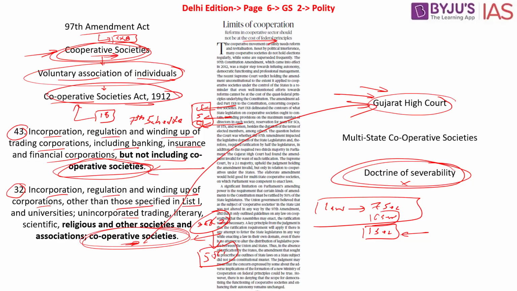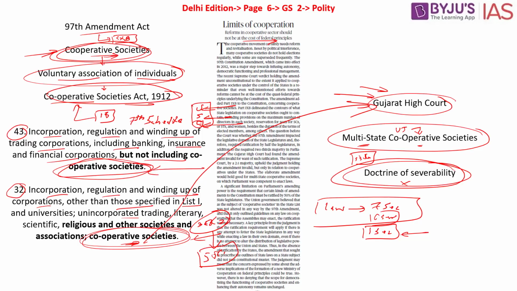However, do remember, this is in specific reference to only those cooperative societies in a particular state, but there might be cooperative societies in multiple states as well. This can still be regulated by the union government, and at the same time, with respect to the union territory as well, it can be regulated by the parliament and the central government. So basically, this is in specific reference to those states and the rules that are made by the state governments, not in reference to the multi-states or the union territory.